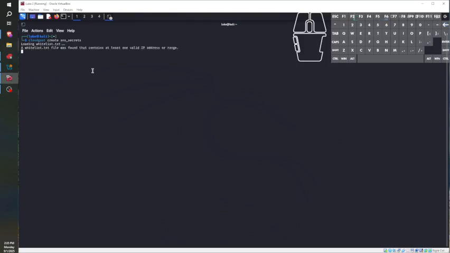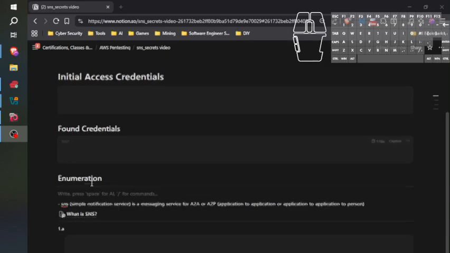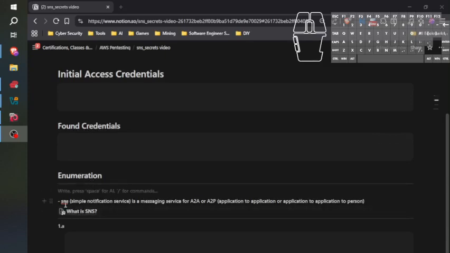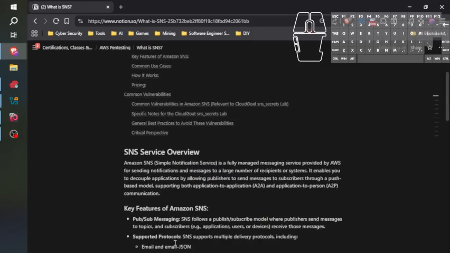While that is spinning up, we're going to go over what SNS is. So here are my notes. SNS is a Simple Notification Service. It's a messaging service for A2A, which is application to application, or A2P, application to person. It's a fully managed messaging service provided by AWS.